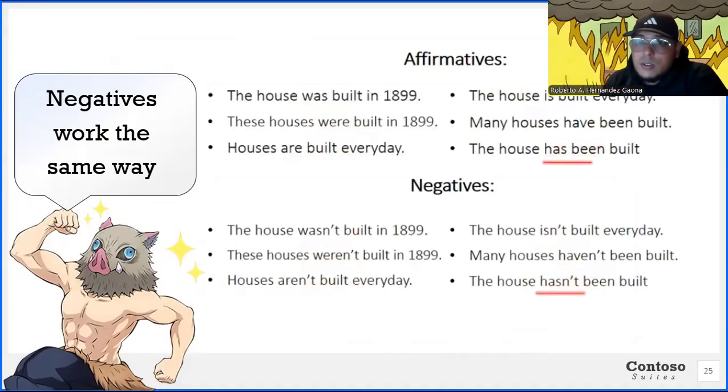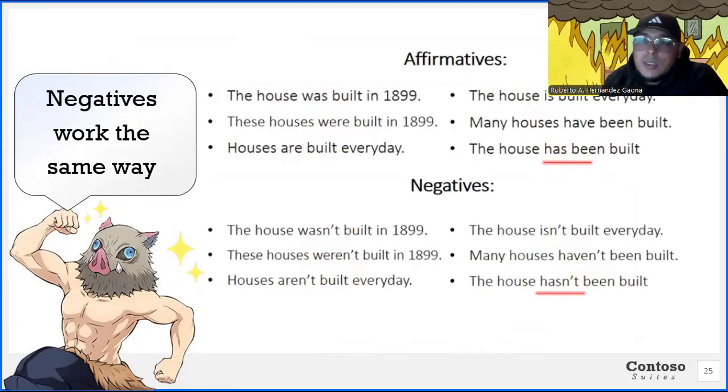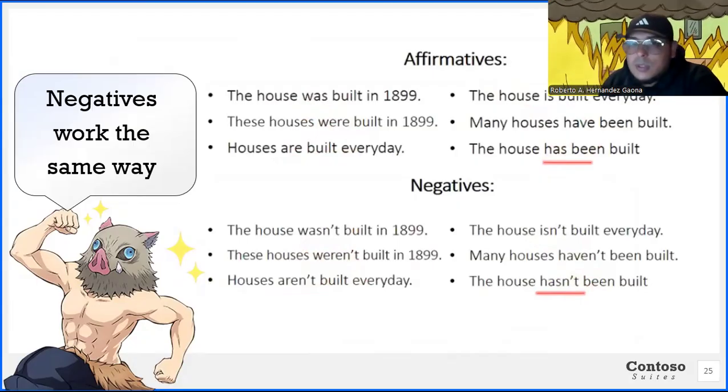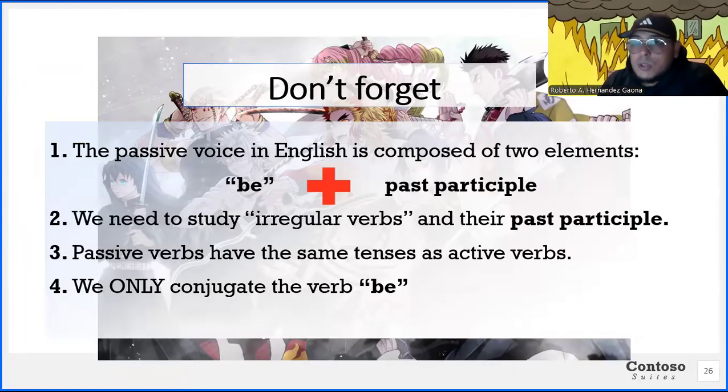So whatever tense you're using, the negative is going to be exactly the same negative that you would use for the appropriate tense. So present simple, same thing, and so on, right? For the verb to be, obviously. This is basically everything that we just saw.